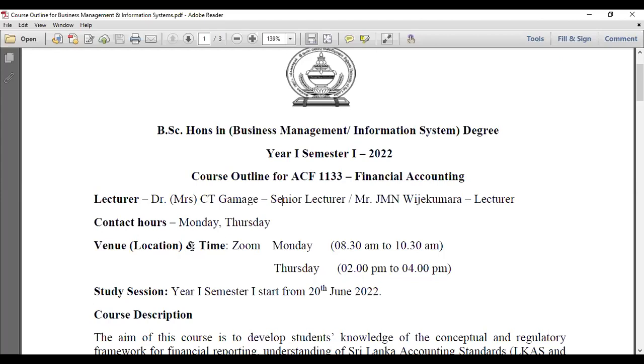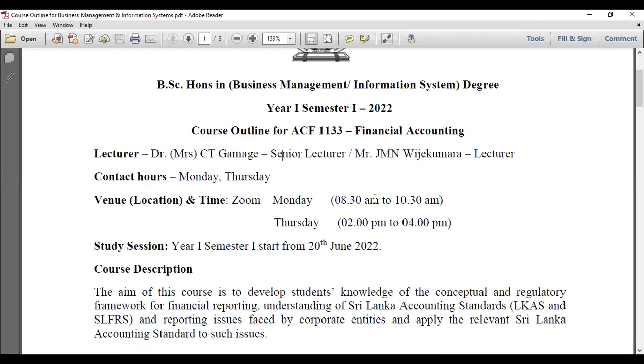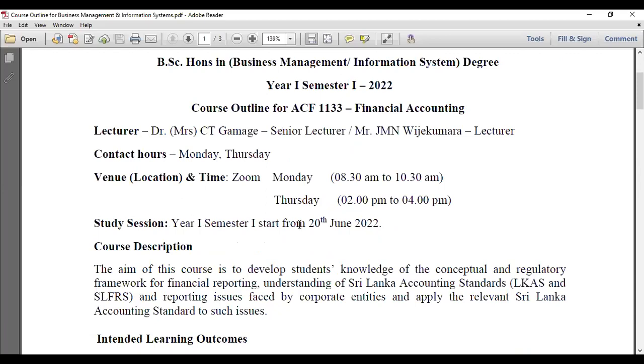That is why on all occasions I have highlighted Zoom. The dates are Monday 8:30 to 10:30 and Thursday 2 to 4. These are the time slots that I have received. Study sessions for year 1, semester 1 start from 20th June 2022. It means today onwards, we start your journey, right? If you have any questions regarding the financial accounting subject, we are the persons you can contact. You can contact me as well as Dr. Mrs. C.T. Gamage, right?